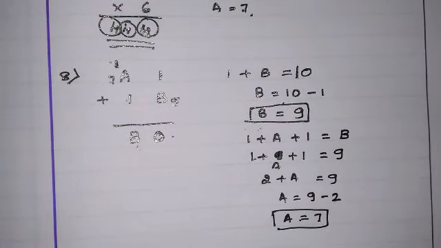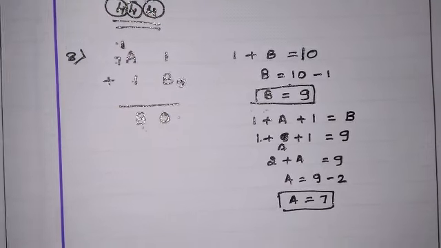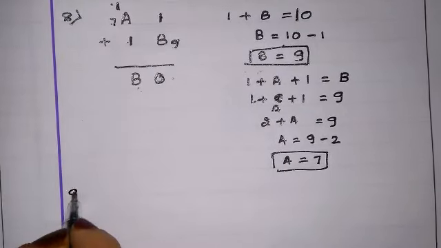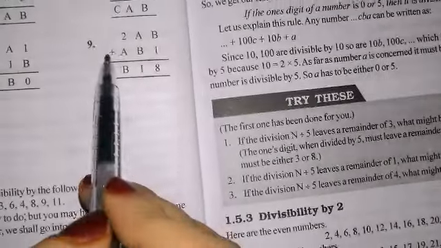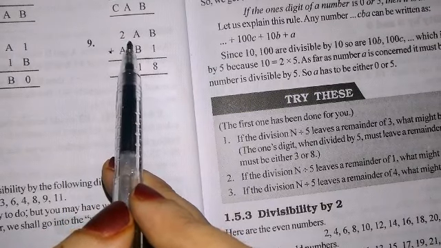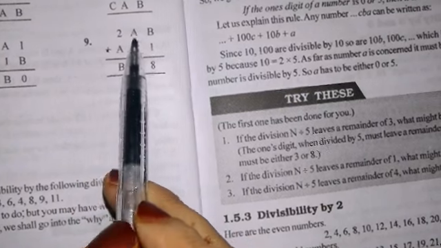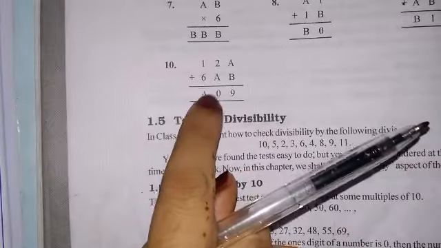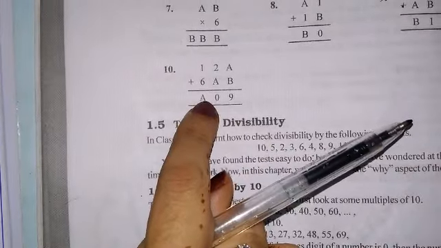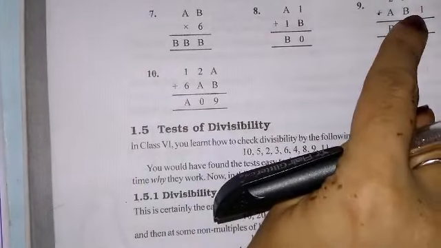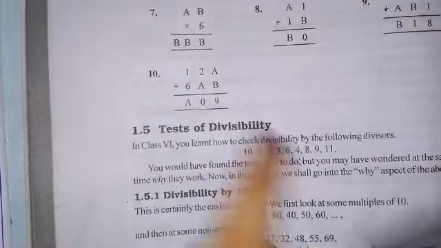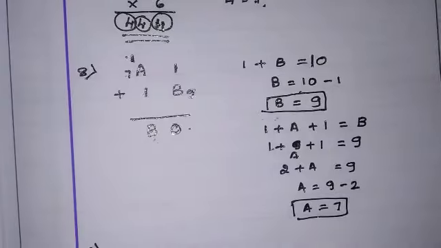So got it? This is about question number 8. So question number 9, try yourself, which is very easy. Same like previous all problems we have done, plus sign. Question number 9 is exactly similar. So 9 try yourself. 10th one I will do, which is a bit different. But 9th and 10th are exactly similar. So 9th one you do yourself and 10th I'll do it now.